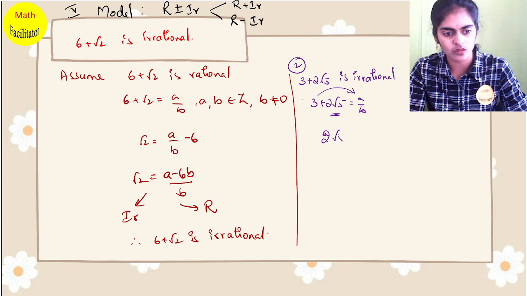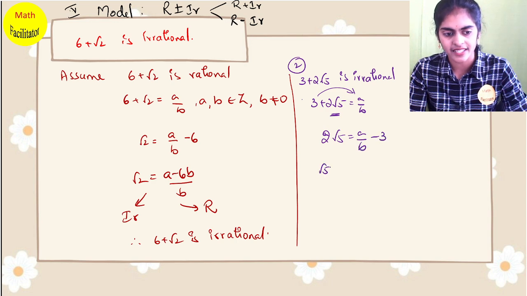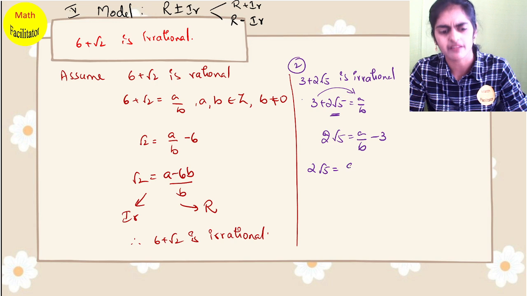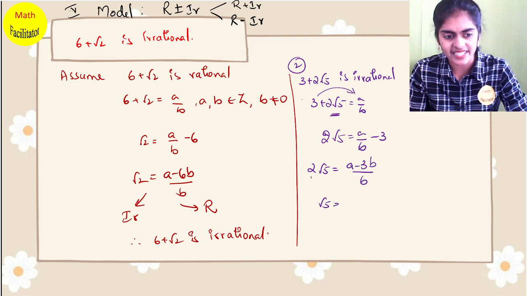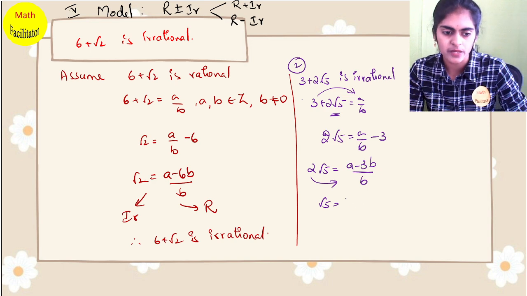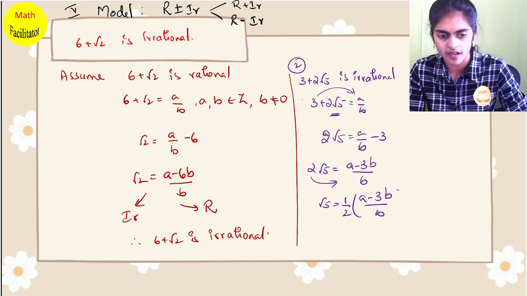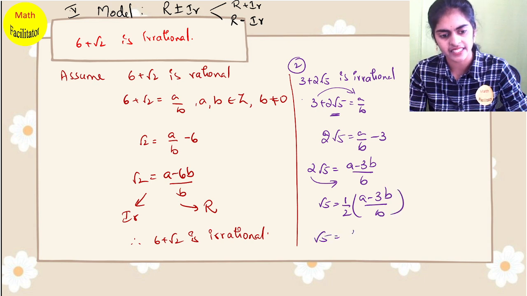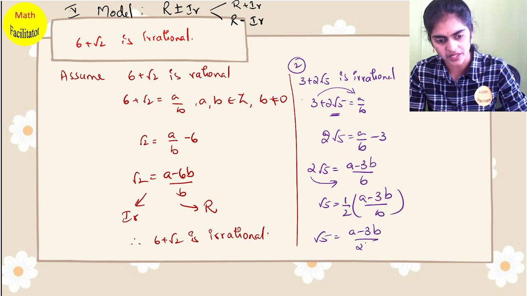So I'll have 2 root 5 is equal to a by b minus 3. Or I can write root 5 equal to, let me write one more step. I'm taking LCM here. Now 2 is rational, so send it to the other side. 2 becomes 1 by 2. 1 by 2 into a minus 3b by b. Or the same thing I can write as a minus 3b by 2b.